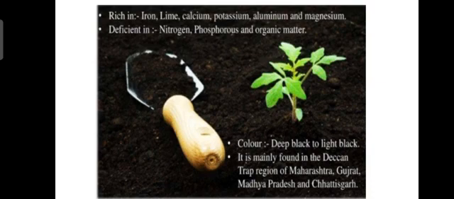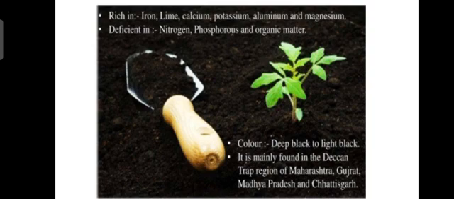As we discussed, alluvial soil is rich in potash, but it is deficient in phosphorus. Black soil, on the other hand, is deficient in phosphorus, nitrogen and organic matter.